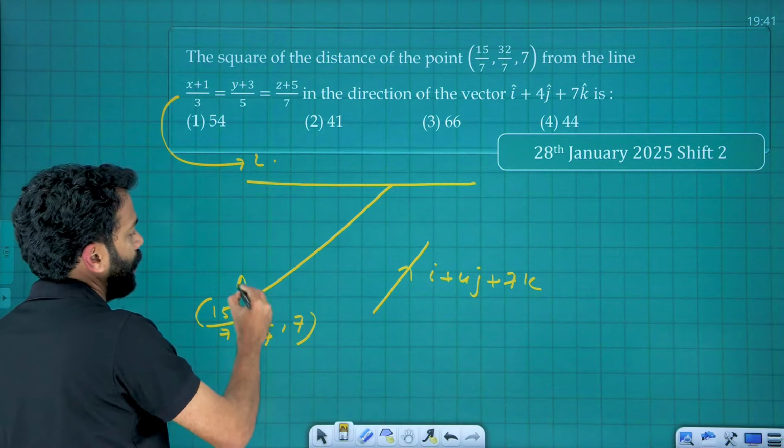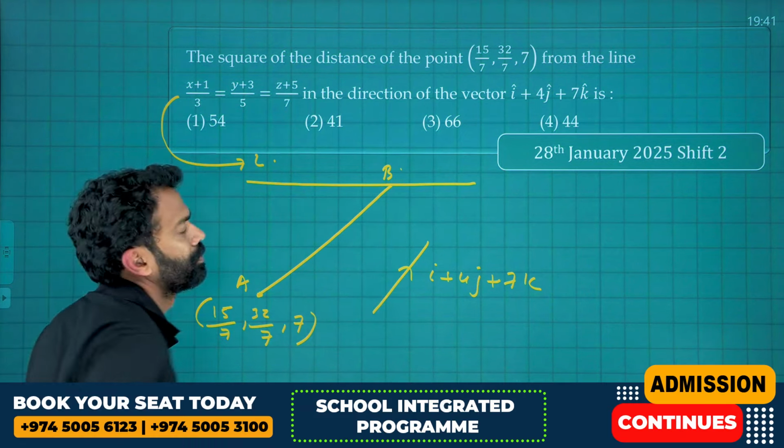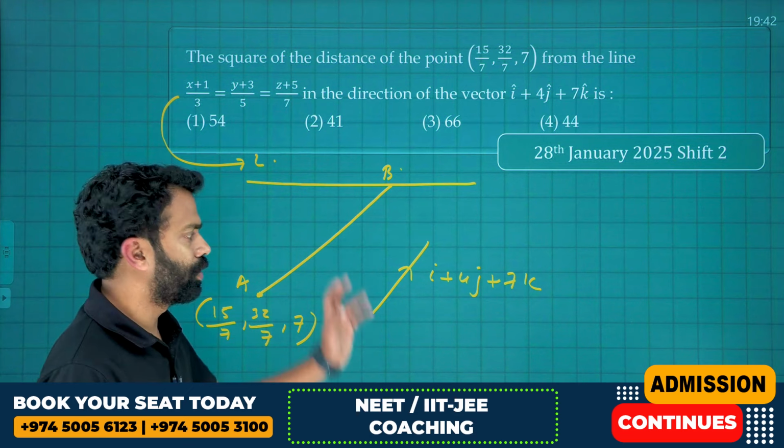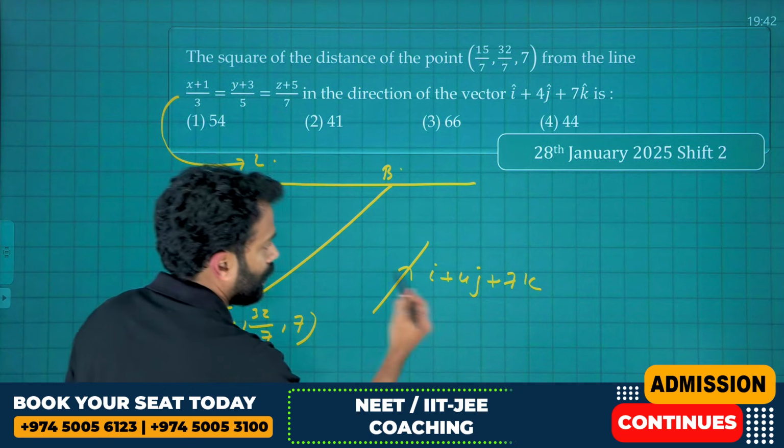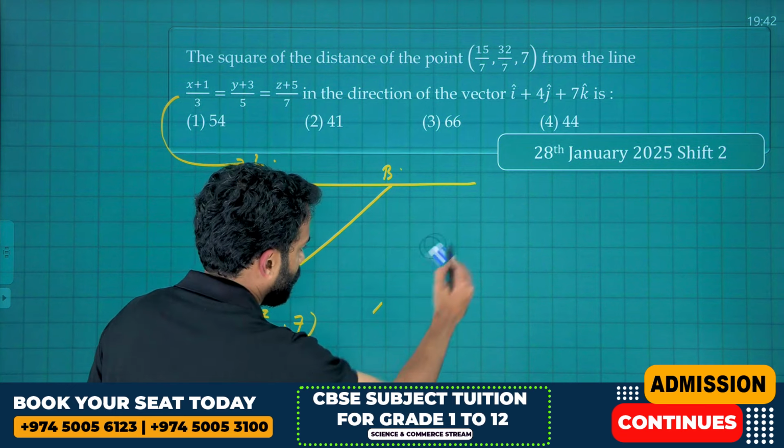Okay, let's take the point as A and let's take the foot on the line as B. So how are you going to solve this question? Let's draw this one to the left hand side, the vector i plus 4j plus 7k, so that I can explain.